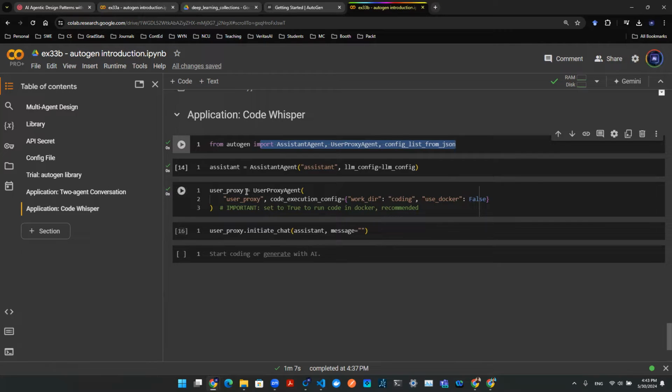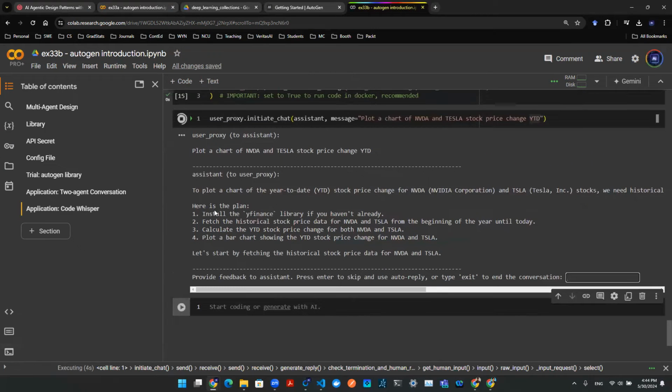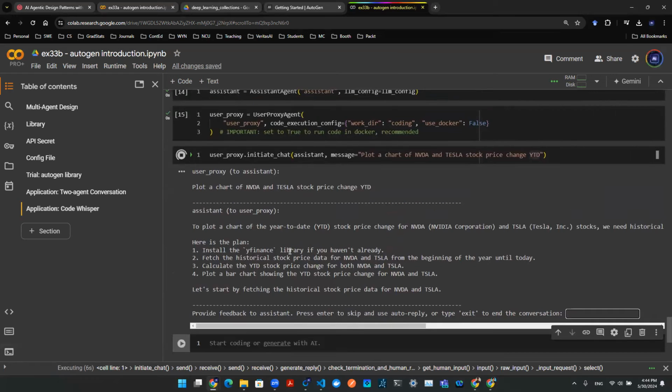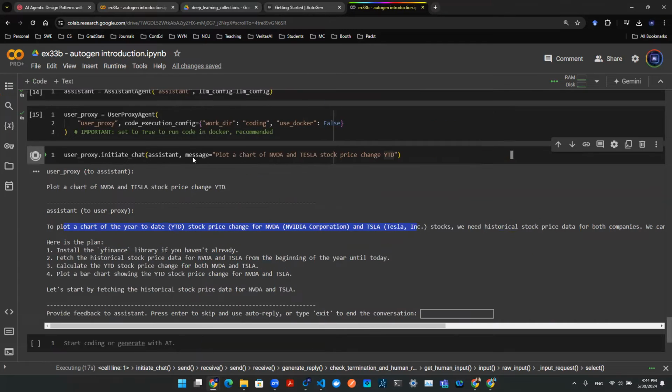For example, I already set up this proxy agent here that is running in Python locally, not on Docker. And I'm going to initiate a chat. I'm going to say: plot the chart of NVIDIA and Tesla stock price change YTD. As I run that, the proxy is going to trigger the conversation and give us something that it believes is helpful. It says something like: to plot a chart of the year-to-date stock price change for NVIDIA and Tesla, we need historical data.